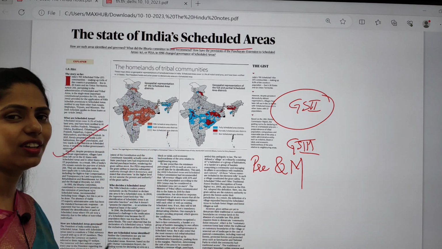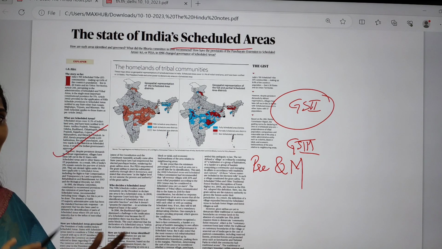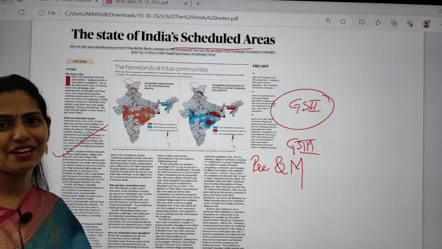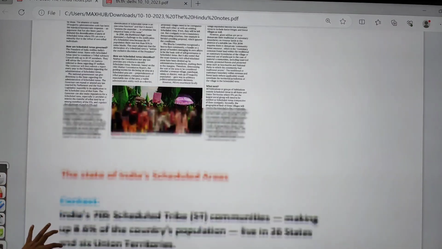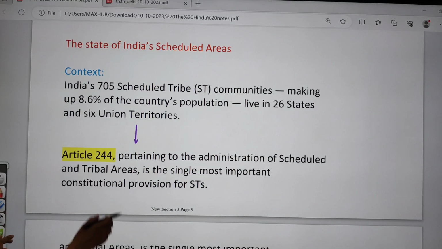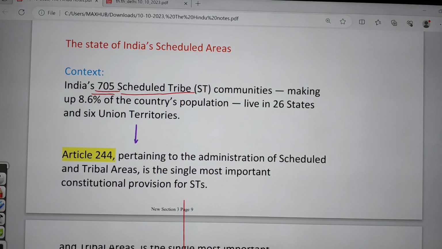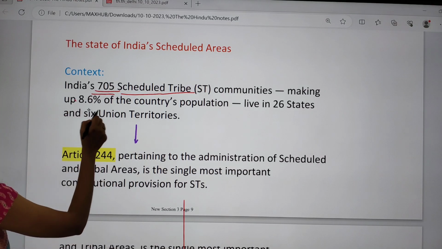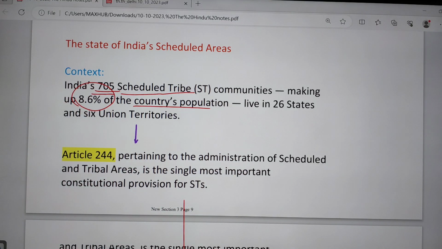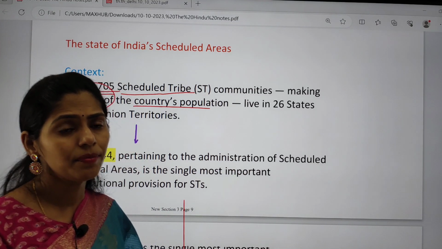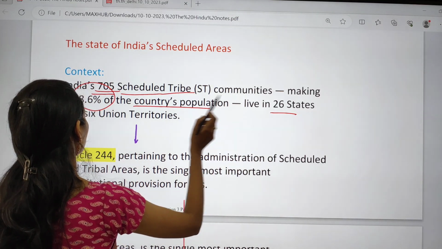Whenever we give questions in your mains answer practice, they will be static as well as dynamic in nature. Now let us see this topic in detail. If you see the context, it says that India's 705 scheduled tribe communities make up about 8.6% of the country's population. So what percentage of the population is ST in India? About 8.6. They live in 26 states and 6 UTs.